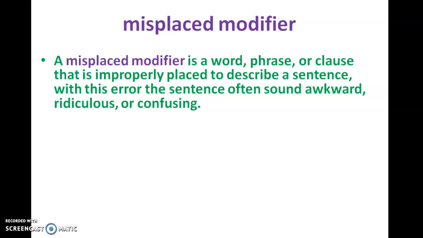Modifiers dress up otherwise plain sentences. It is like eating plain rice without proper dish or proper curry. So modifiers are to be understood as they are normally placed closer to the words to be modified.